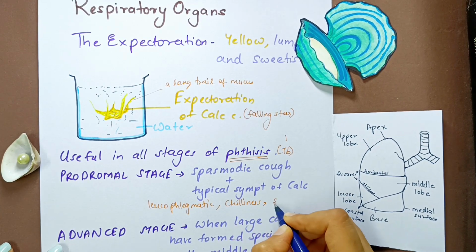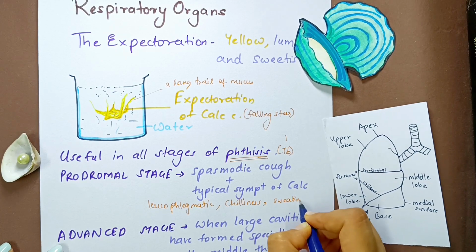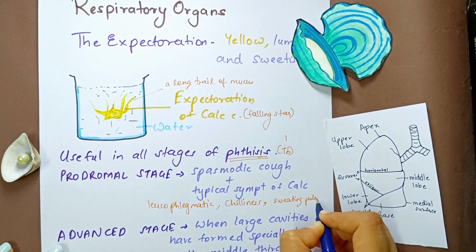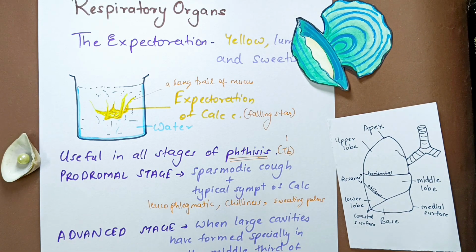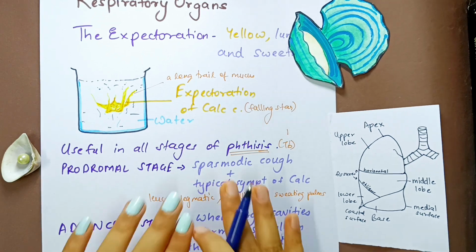We can see the sweating of the nape of neck, of the palms, of the head. All those things we have seen. So if any one or two or more of these symptoms are present in your patient, then these are typical symptoms of calcarea, and you can obviously prescribe calcarea. Okay, and then this was the prodromal stage.